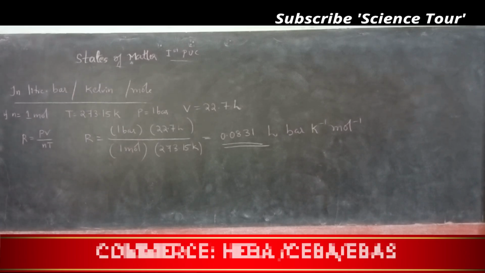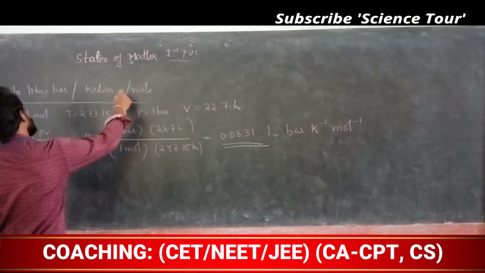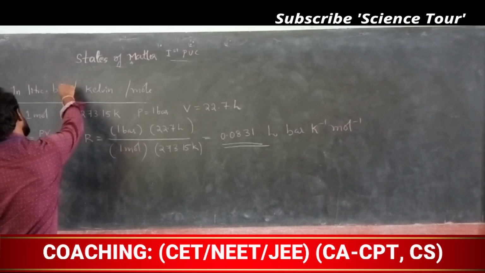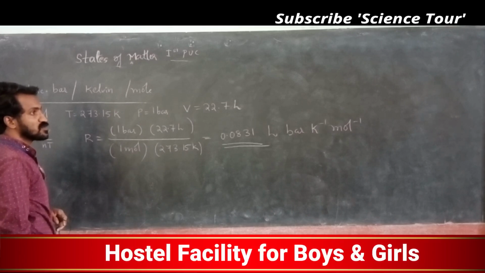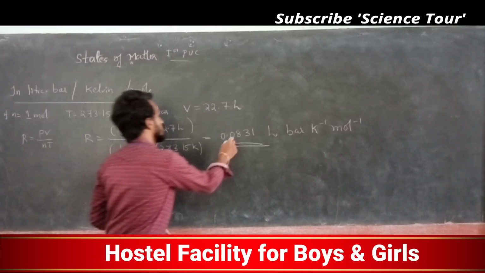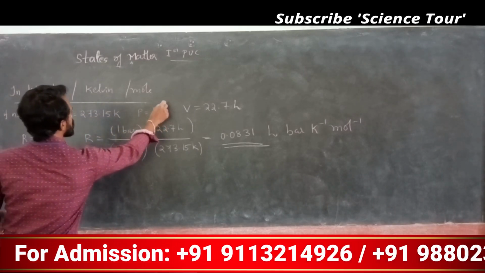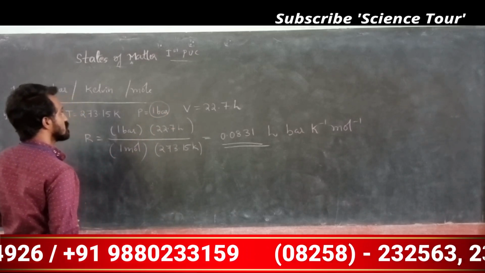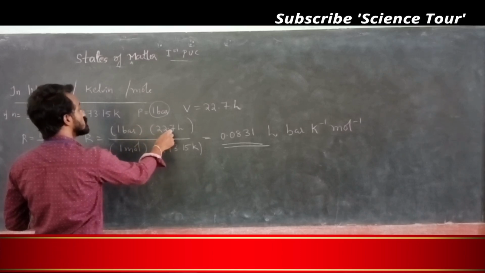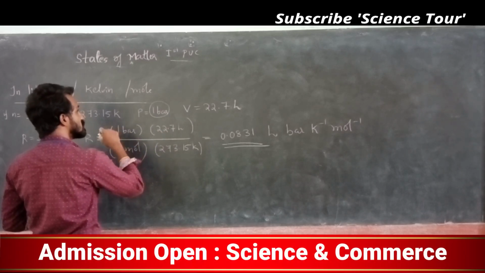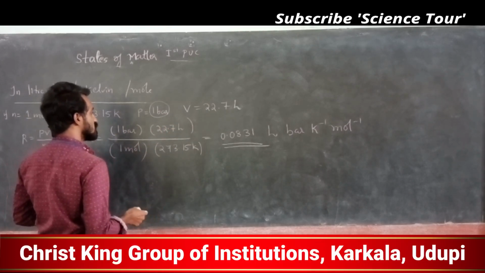Okay, my dear students, next is liter, bar, Kelvin and mole. The number of moles is given in mole, temperature in Kelvin, pressure in bar, and volume in liter. If it is given like this, then you have to choose this R value: 0.0831. My dear students, 1 mole, temperature, pressure in bar, very important. See, when bar comes, you are using volume 22.7 liter. For 1 bar you are using volume 22.7 liter. Suppose it is Newton meter, you are converting liter into meter cube, understood? That is very important, my dear students.